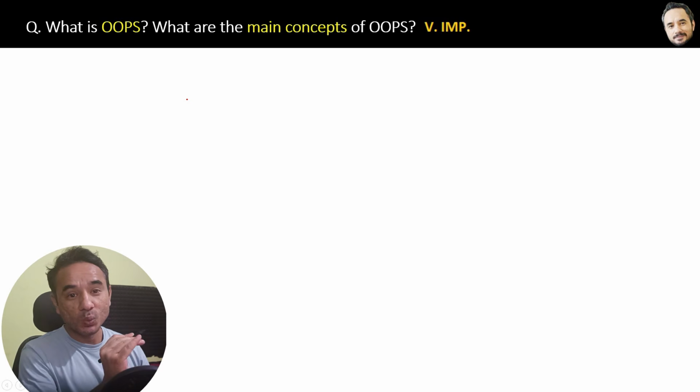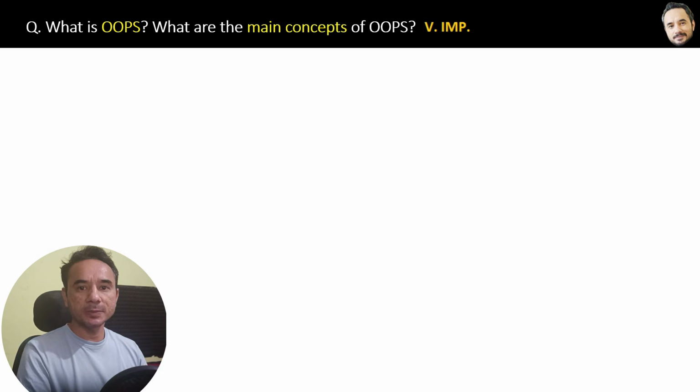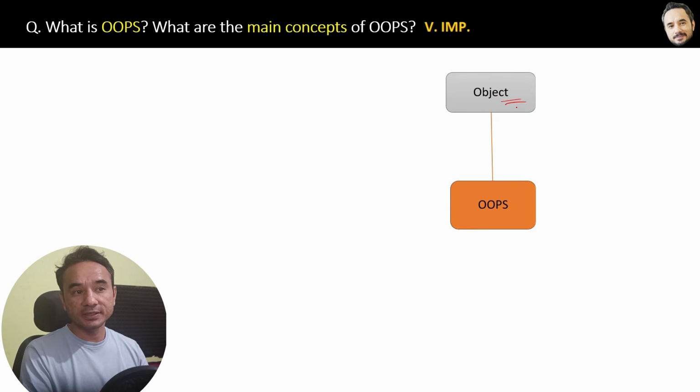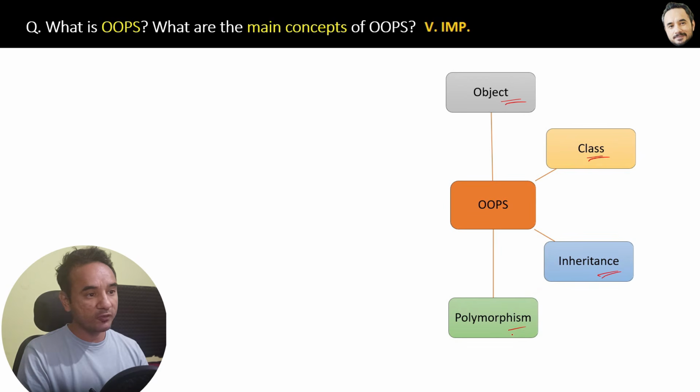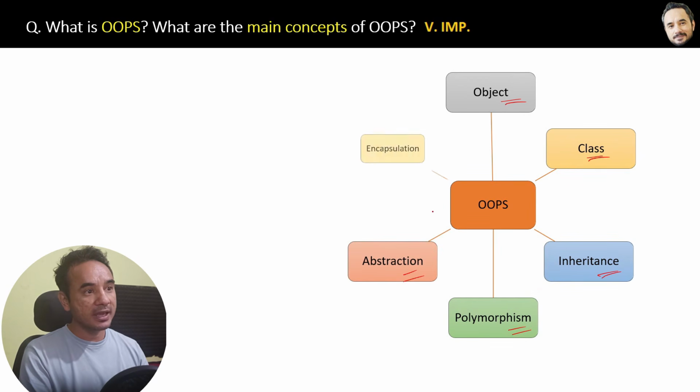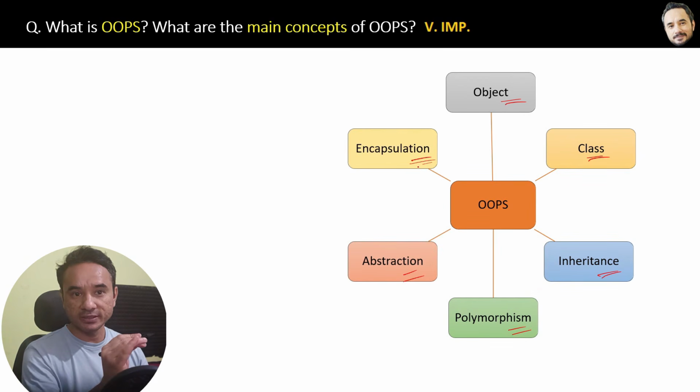What is OOPs? What are the main concepts of OOPs? By using OOPs concepts, we can create clean and clear structure for the softwares and web applications. Now the question is, what are those concepts of OOPs and how they provide clear structure? So here are the OOPs concepts. First is the object, then classes, then inheritance, then polymorphism, then abstraction and encapsulation.